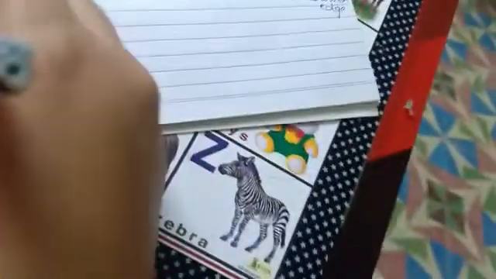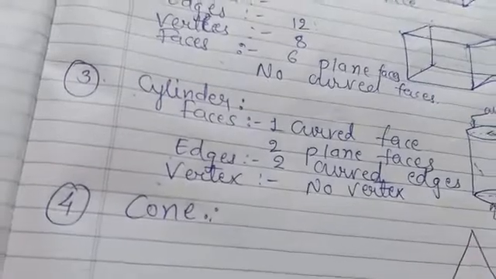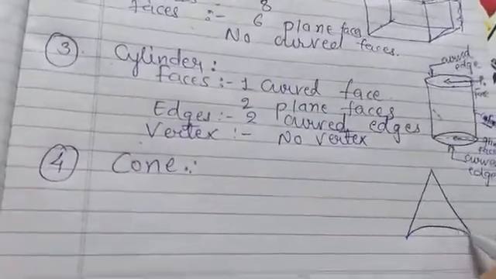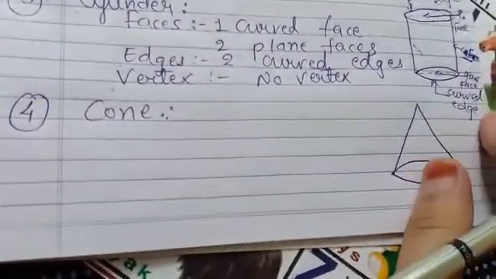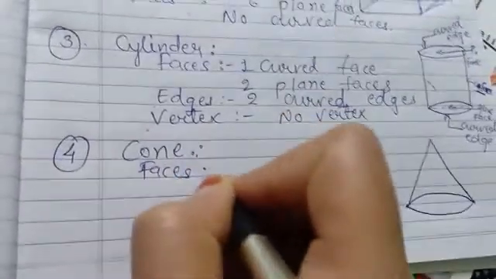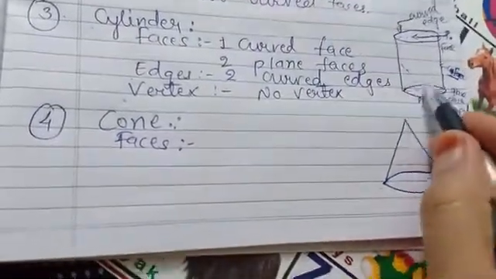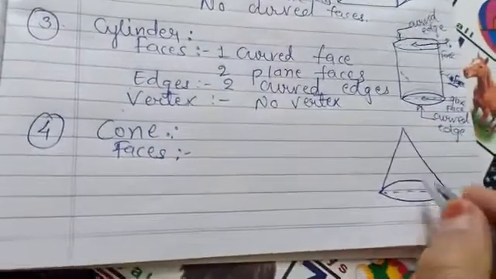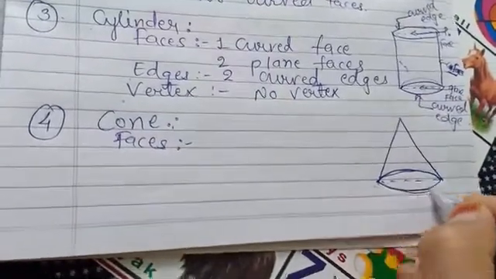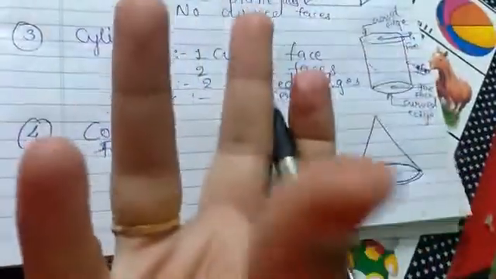Now fourth is the cone. So I draw that. Okay, so this is the cone. First we are going to find the faces. Like the cylinder, the same will be here. There will be one curved face. This is the curved face that will become in a round shape.